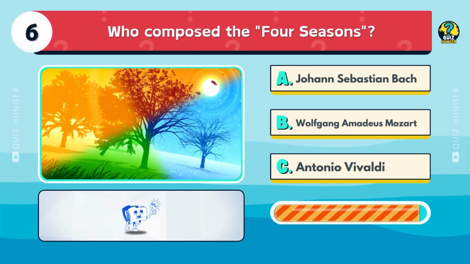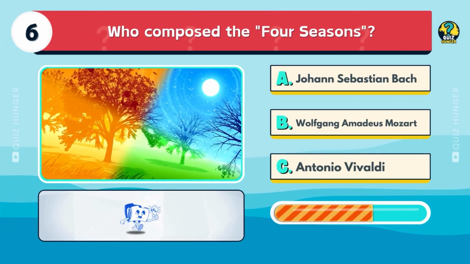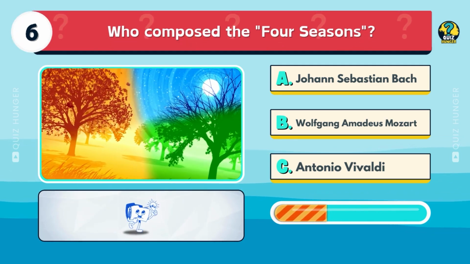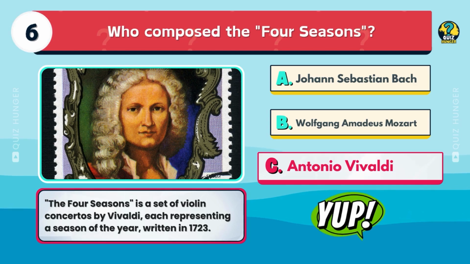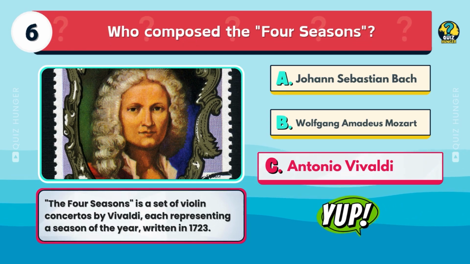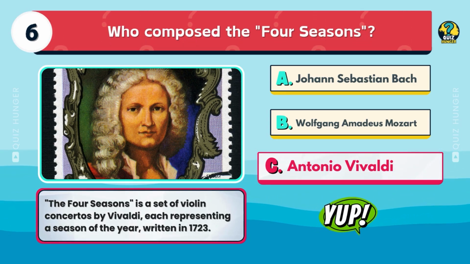Who composed the Four Seasons? Johann Sebastian Bach, Wolfgang Amadeus Mozart, or Antonio Vivaldi? The Four Seasons is a set of violin concertos by Vivaldi, each representing a season of the year, written in 1723.